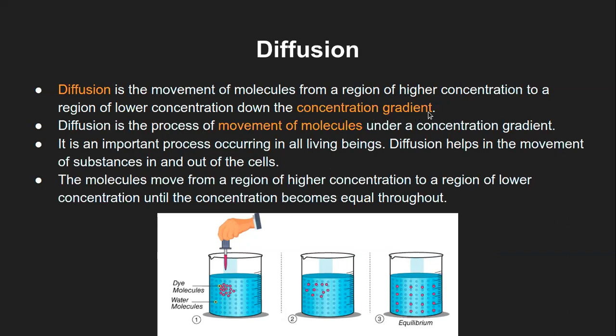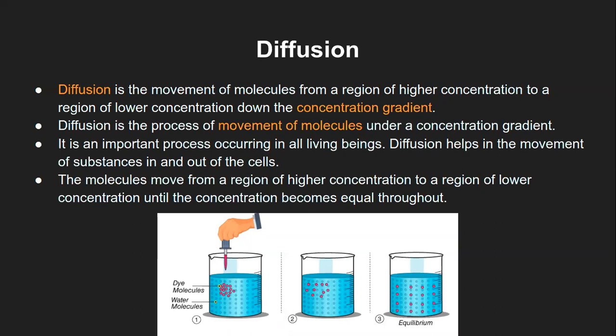When something is at higher concentration and something is at lower concentration, that difference in concentration we call the concentration gradient. Gradient is like a stepwise increase or decrease. Whenever there is an increase or decrease in concentration, that is the gradient. And because of this gradient, diffusion usually occurs.